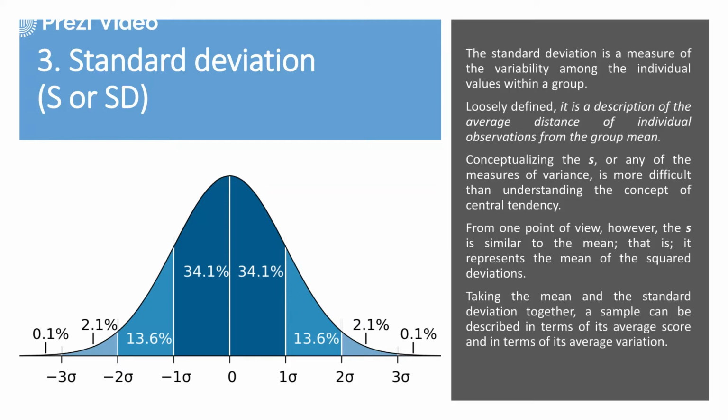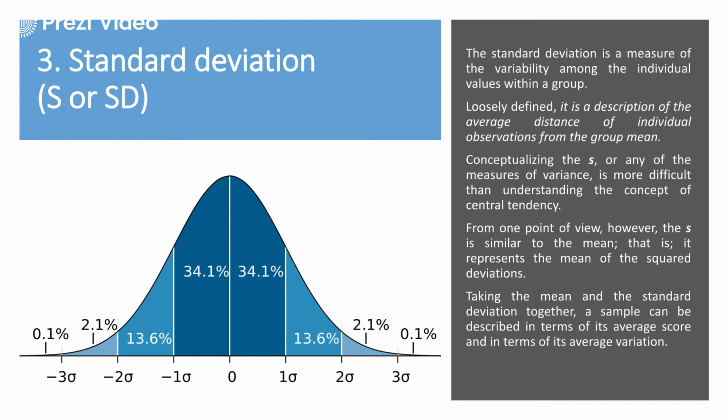So it can be simply said it is a description of the average distance of individual observations from the group mean. So I told you each value, how much it is deviating from the mean of that particular data or that particular series. Each value, how much it is deviating will give you the deviation part. So conceptualizing it, standard deviation is always designated by the term S.